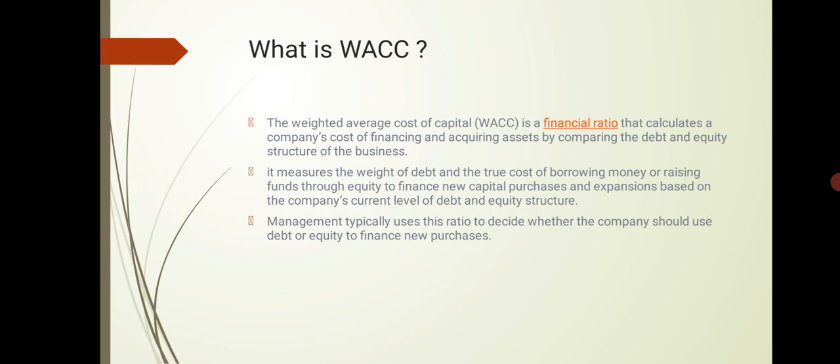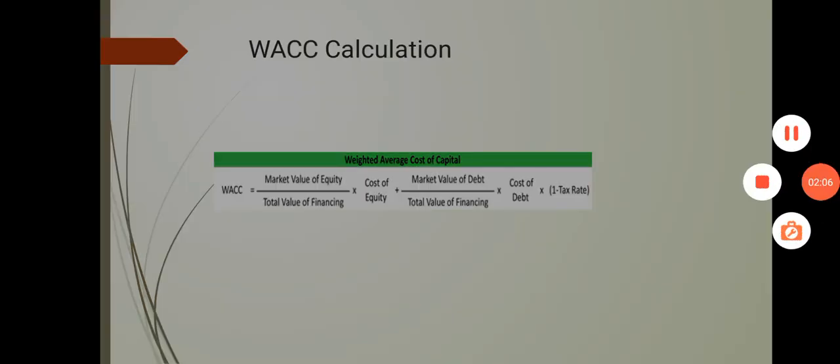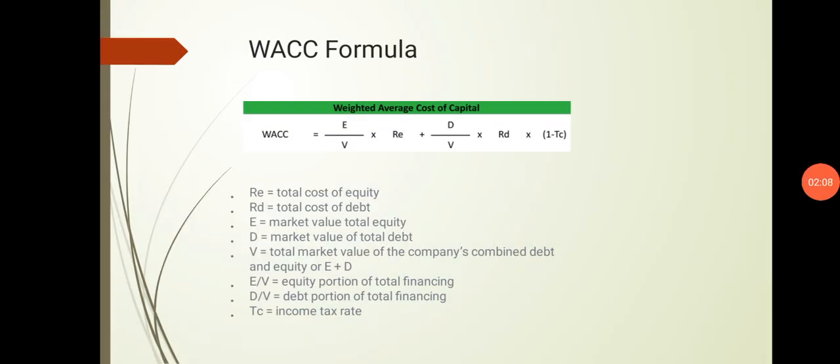Now let's take a look at how to calculate the weighted average cost of capital. Here is what the equation looks like.